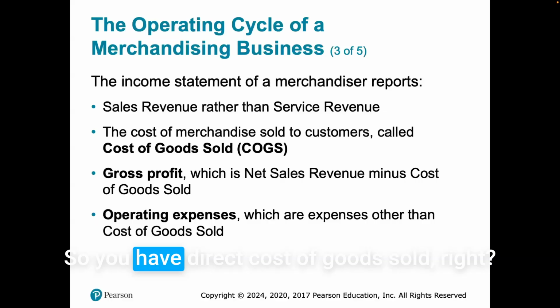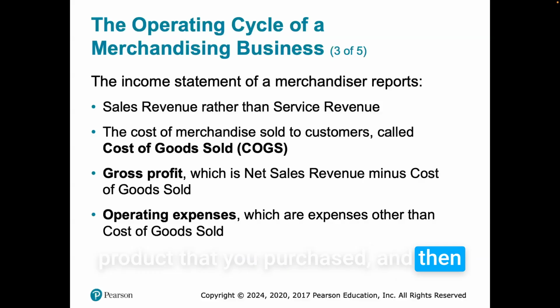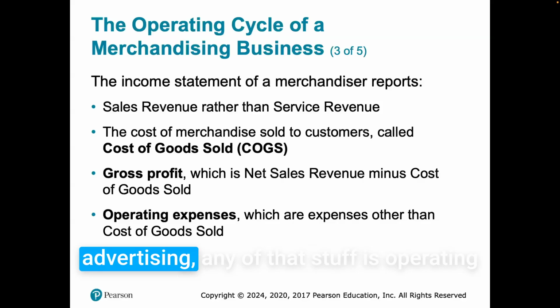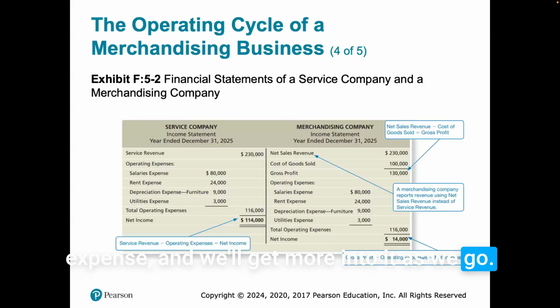So you have direct cost of goods sold, right? These are things for the exact product that you purchased. And then everything that's added onto that, your salaries, your office people, HR, advertising, any of that stuff is operating expense. And we'll get more into it as we go.